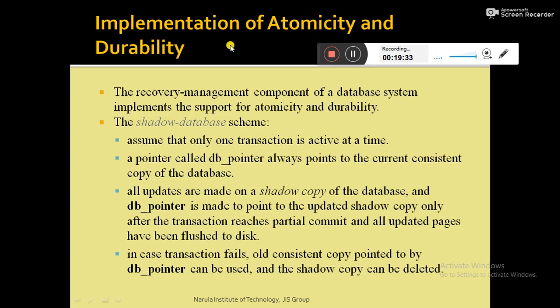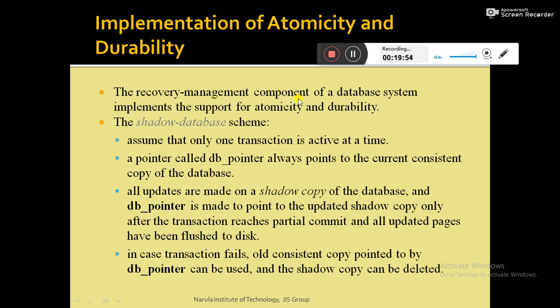The next topic is how to implement the concept of atomicity and durability. There is a component known as the recovery management component of a database system, which actually implements the atomicity and durability properties. The recovery management component has several schemes.